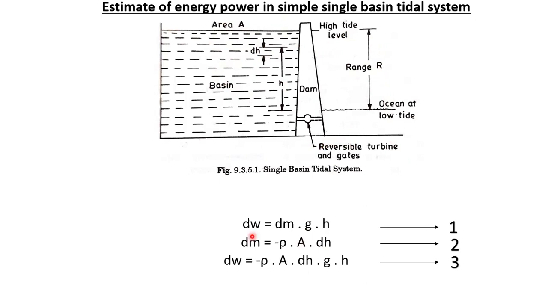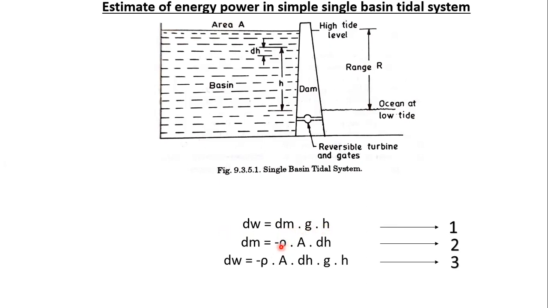So we can write dW = dm g h. Here capital W is the work done by the water, expressed in kilocalories or kgs or simply joules. Here g is the gravitational constant and m is the mass flowing through the turbine, expressed in kgs, and small h is the head in meters.